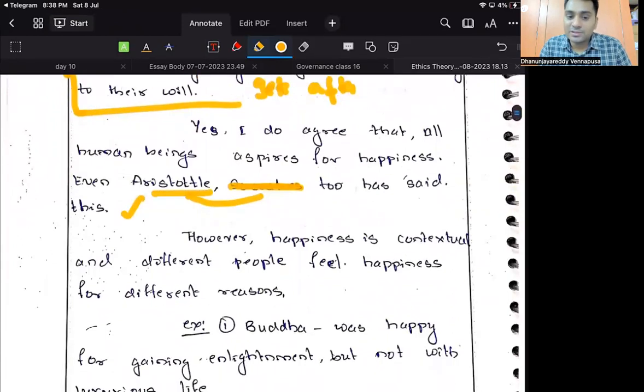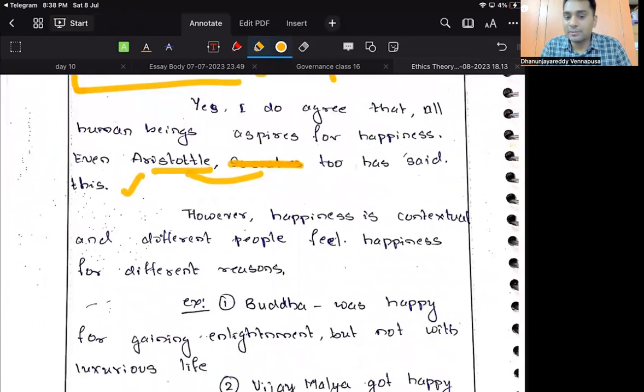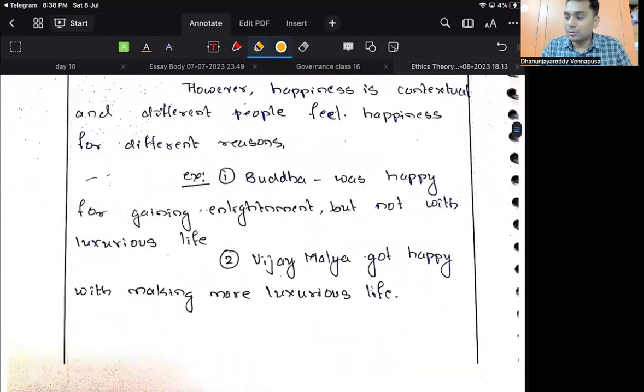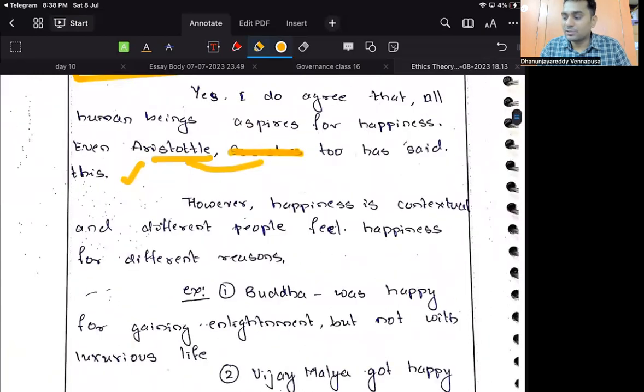However, happiness is contextual and different for different people, and different people feel happiness for different reasons. Absolutely. For example, Buddha was happy for gaining enlightenment but not with his luxurious life. So now see, the ultimate aim of people is to get happiness, right? That is the question. First do the justification now. Ultimate aim of people is to get happiness.